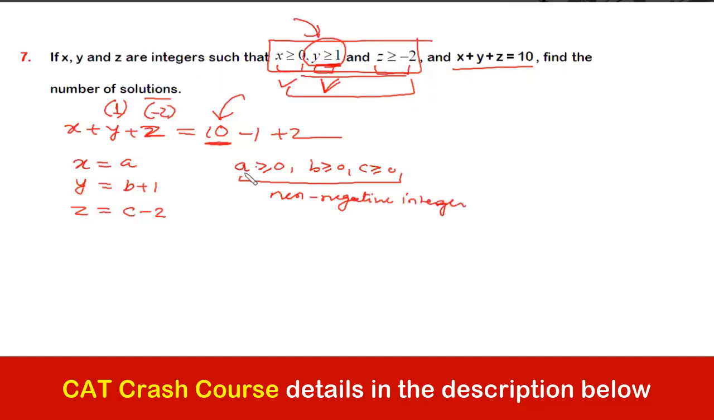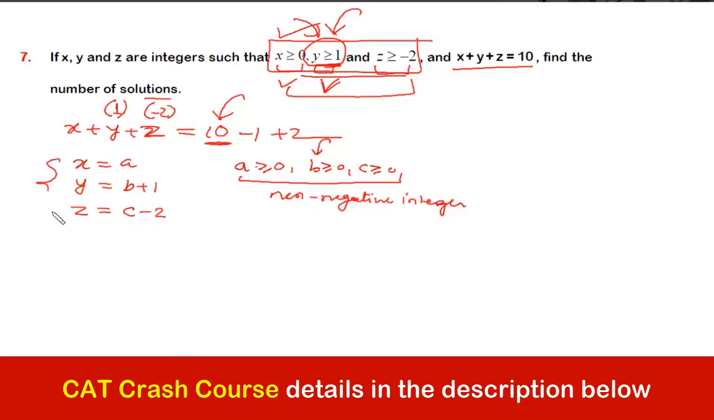And x is equal to a. So if a is 0, then x is 0, which is valid. If a is 1, then x is 1. That is also valid because x should be greater than or equal to 0. Now, in the second case, we have to ensure that the minimum value of y should be at least 1, and that is the reason I have taken it as b plus 1. If I take the minimum value of b, which is 0, then the minimum value of y would be 1. Similarly, the minimum value of z should be -2. So if the minimum value of c is 0, then the value of z would be -2.